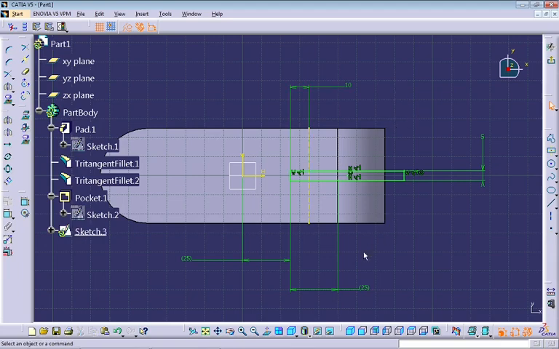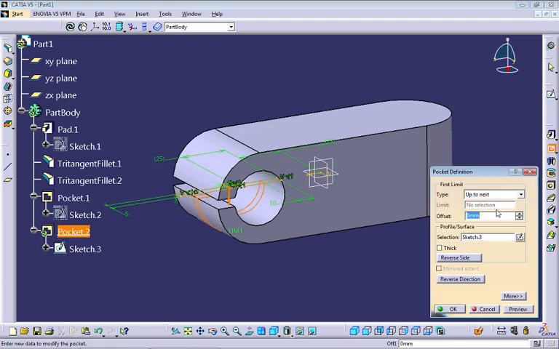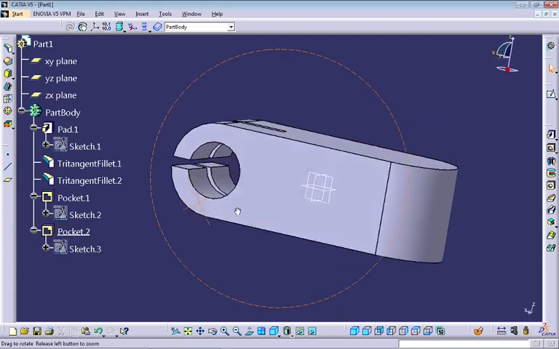That's it. Instead of using these other relations, I prefer to use this one, at least for this case. Exit the sketch, and you can go Pocket, Up to next here and Up to next here. Preview, OK, and that's it.